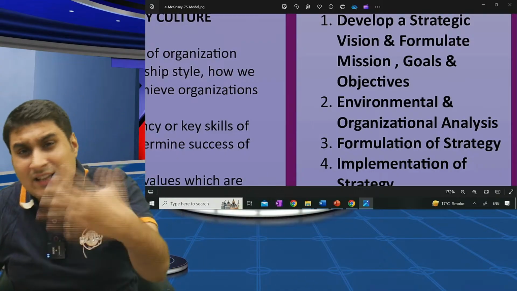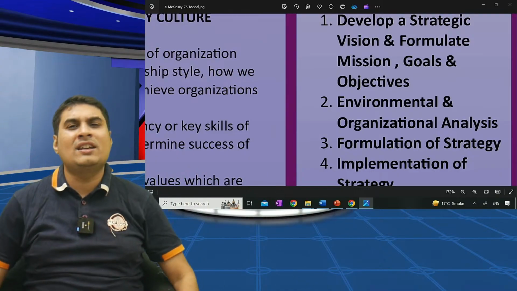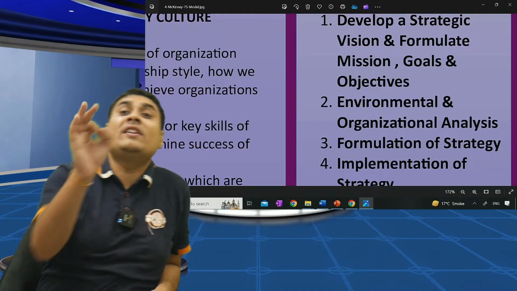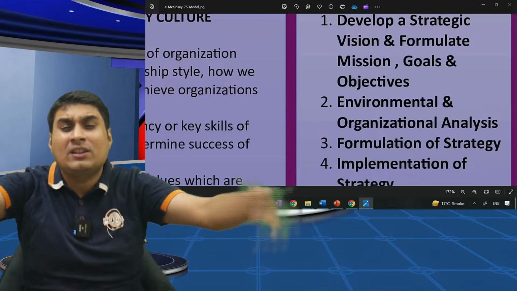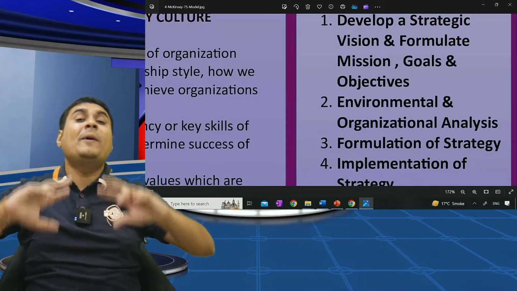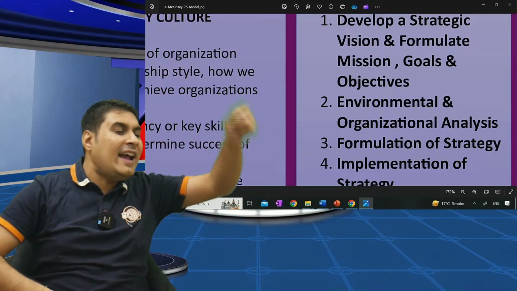For all companies which have a vision, purpose should be their mission: who we are, what we do. It differentiates us from others. They are unique for the organization. Goal and objective: you know which one is yearly targets, objective. General targets which I want to achieve in 3-4 years, goals. Open ended goal, close ended objective.